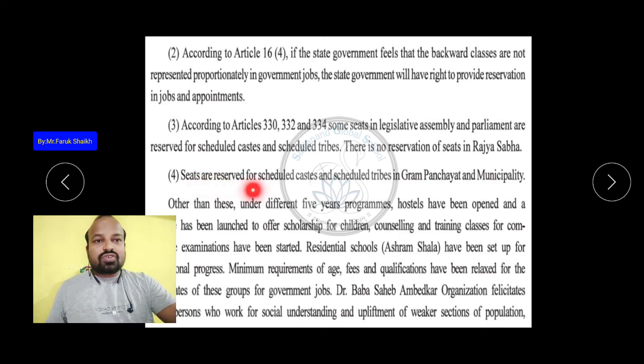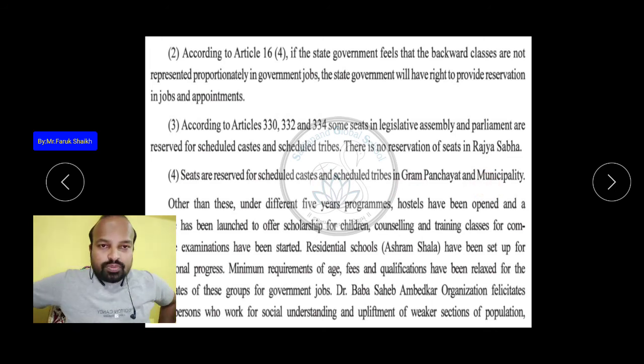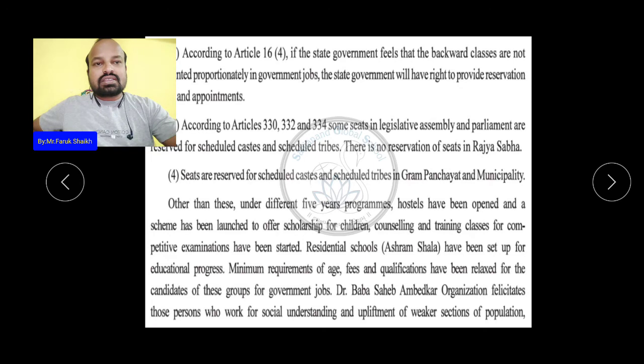Seats are reserved for scheduled caste and scheduled tribe in the gram panchayat and the municipality too. For them, some seats are reserved. Other than this, under different five-year programs, hostels have been opened and a scheme has been launched to offer